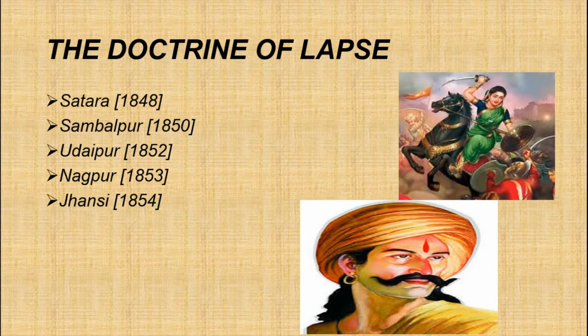Got it? So the kingdoms of Satara in the year 1848, Sambalpur in 1850, Udaipur in 1852, Nagpur in 1853 and Jhansi in 1854 were annexed simply by applying this doctrine of lapse. So, the doctrine of lapse was introduced by whom? Lord Dalhousie. Got it?